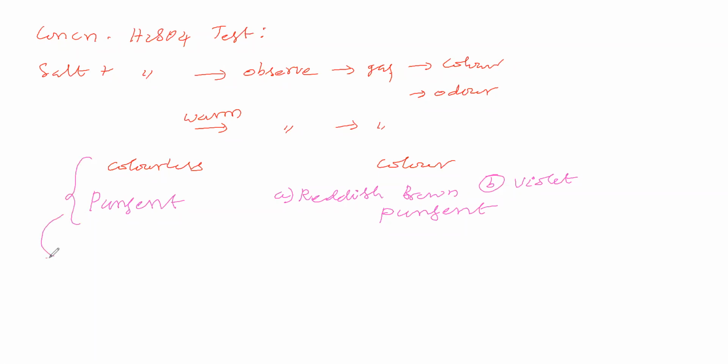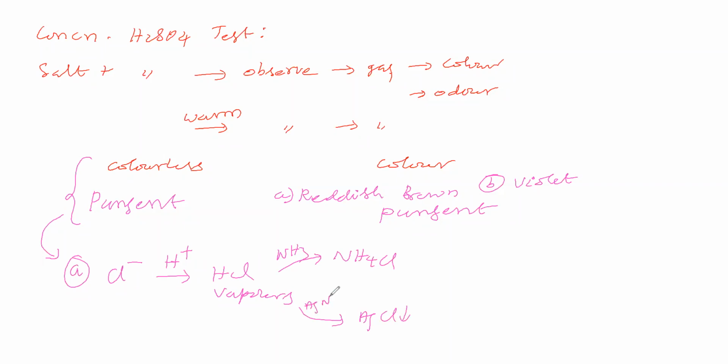We will take two possibilities. First possibility: the given salt contains the anion Cl minus, which with acid gives HCl vapors. These HCl vapors give white fumes with ammonia, and give a white precipitate with silver nitrate solution.